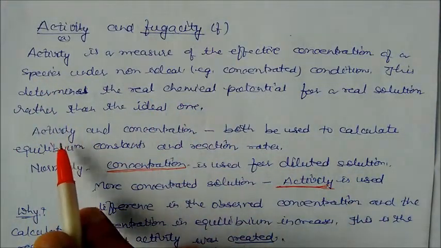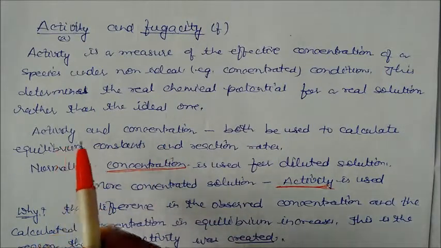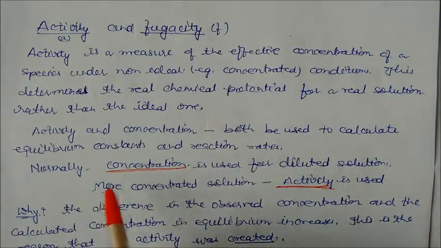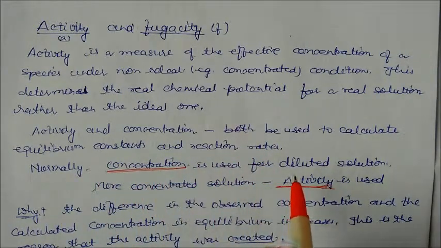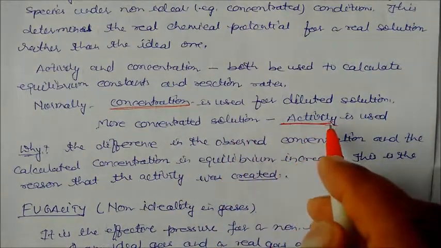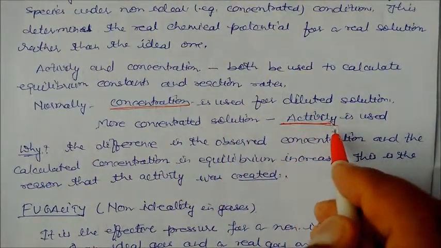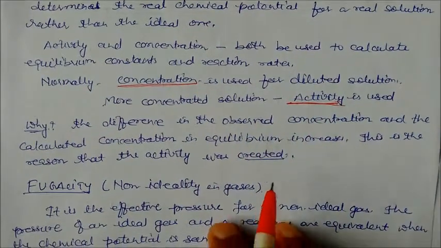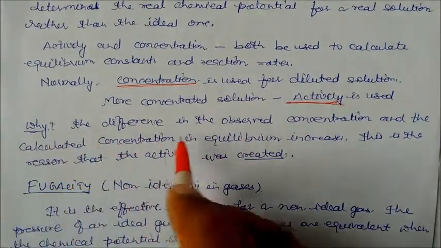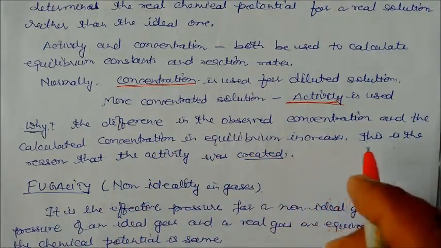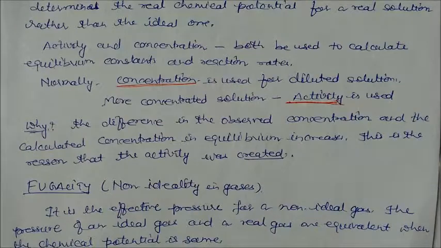There are two terms, activity and concentration. What is the difference between activity and concentration? Both are used to calculate the equilibrium constant and reaction rate, but we normally use concentration for dilute solutions, and if the solution is more concentrated, then we use the term activity. For this activity we require the activity coefficient to calculate numericals. Why is this difference there? Because the difference between the observed concentration and the calculated concentration at equilibrium increases. This is the reason that activity was created.